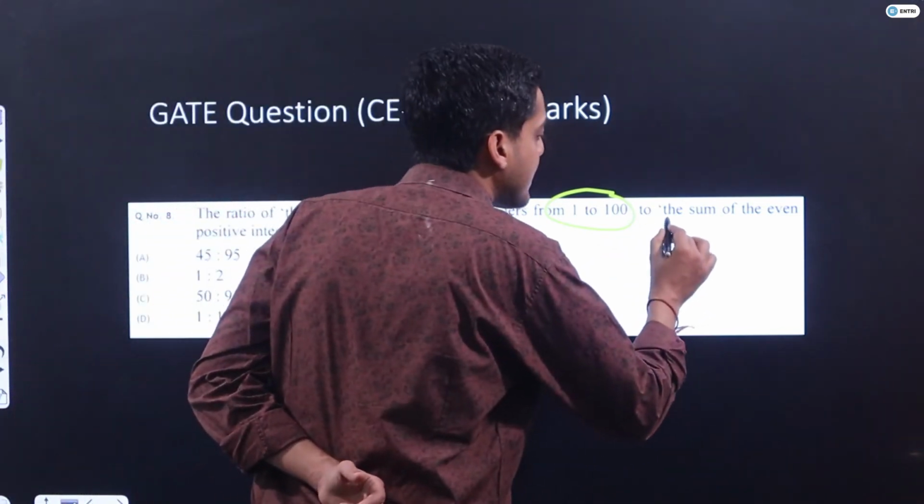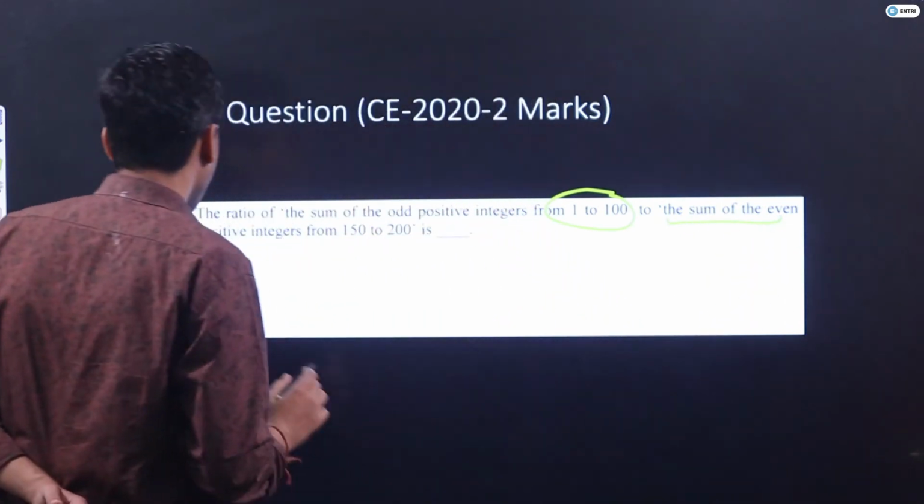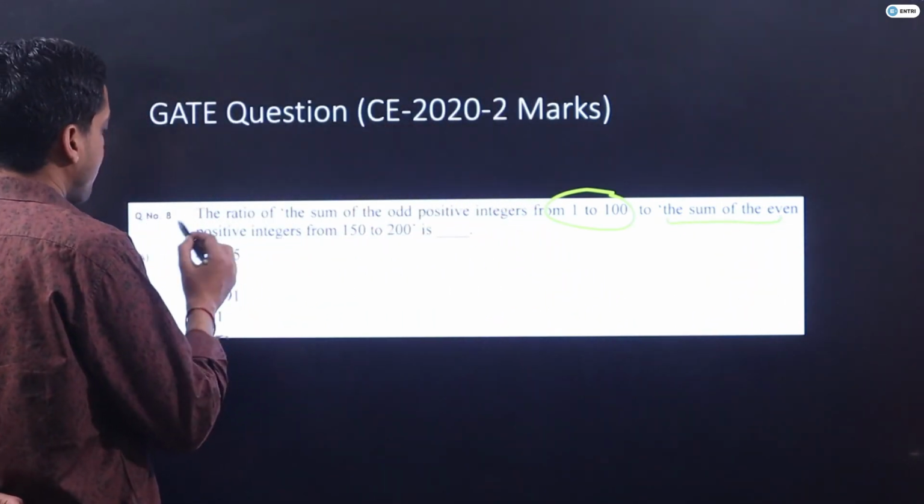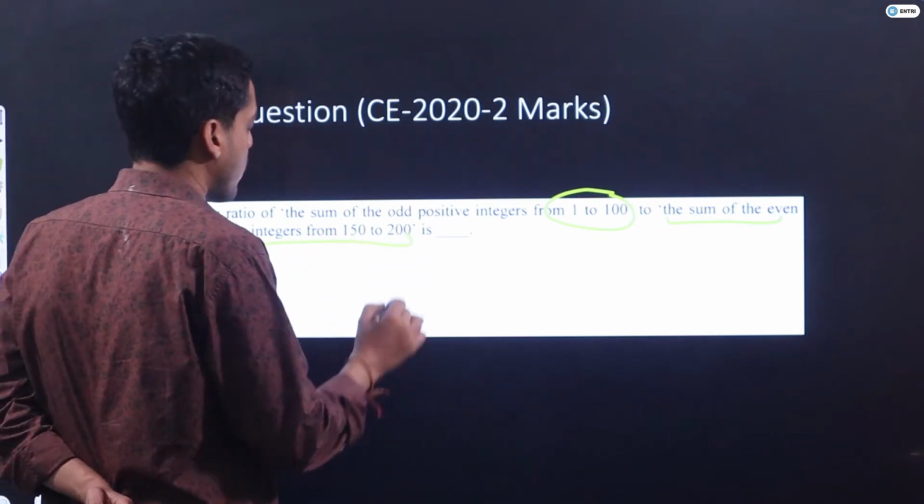Now the second thing is the sum of the even positive integers from 150 to 200.